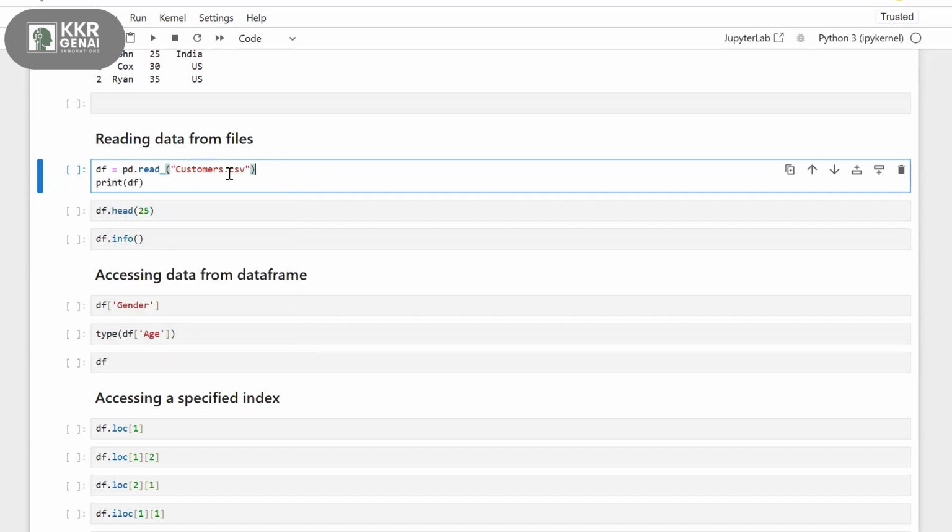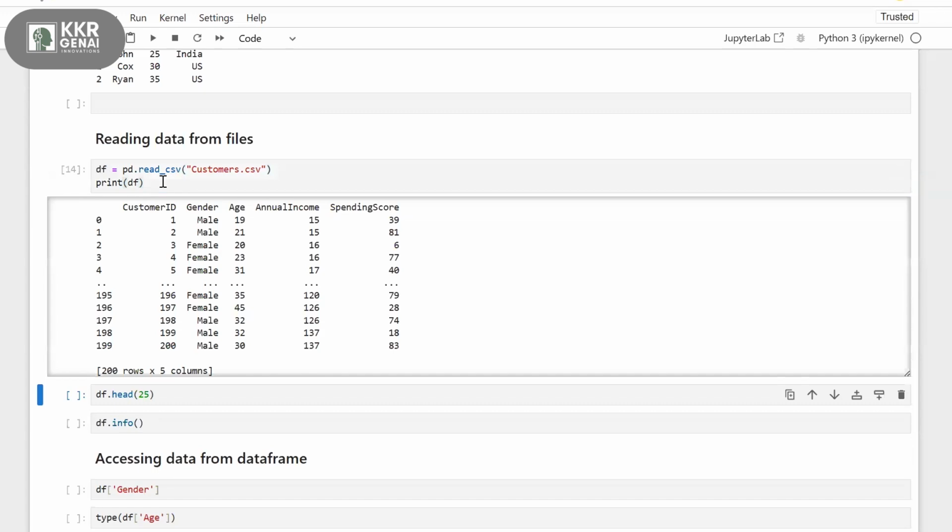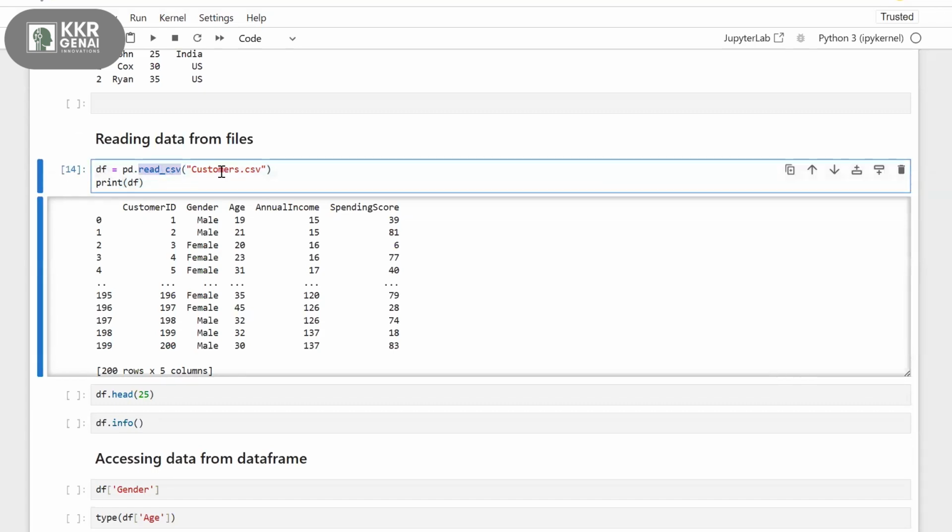Now let's say I have a CSV file named customers.csv and I want to read that file. As it is a CSV file, I'm using read_csv. If it were an Excel file, I'd use read_excel. So df equals pd.read_csv of customers.csv.